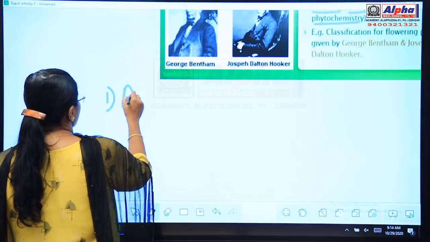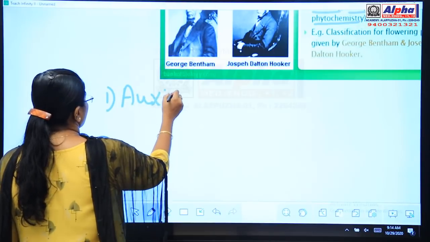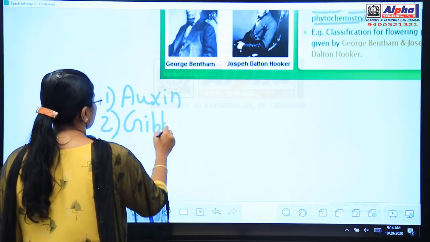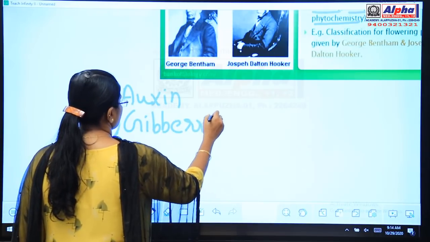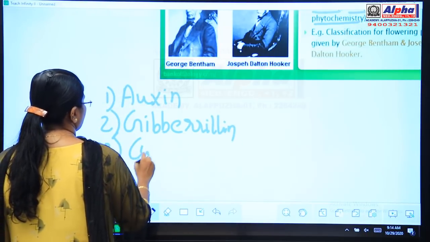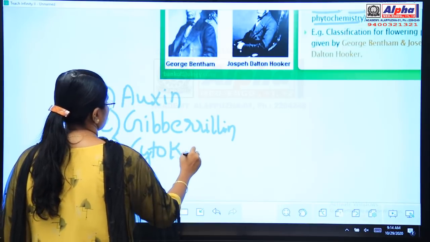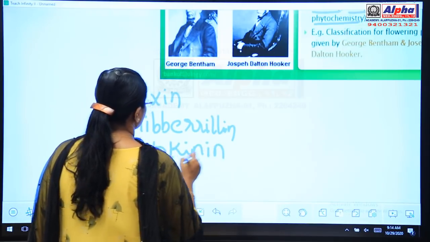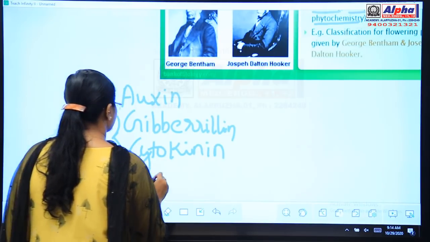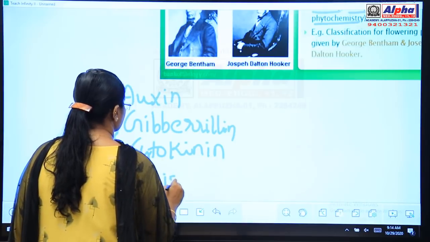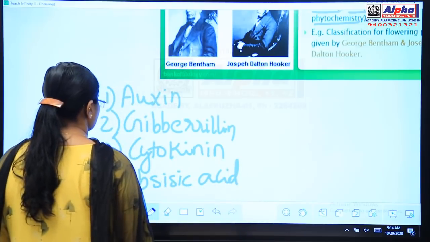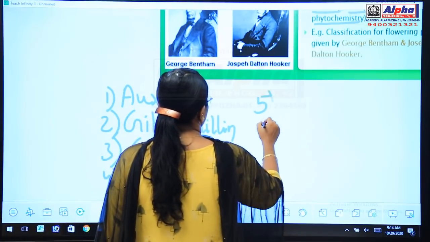The different plant hormones are auxins, gibberellin, then you have cytokinin, then you have abscisic acid, and finally you have ethylene.